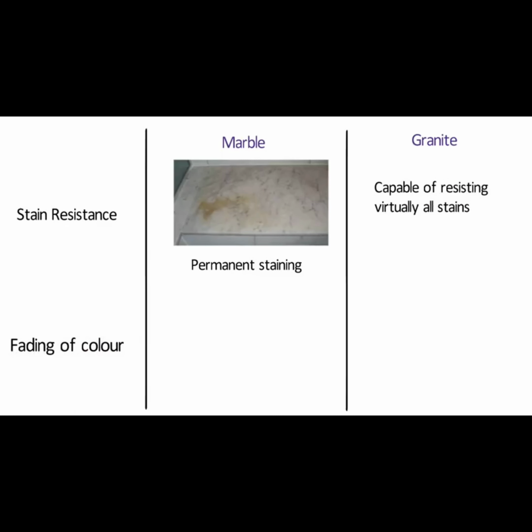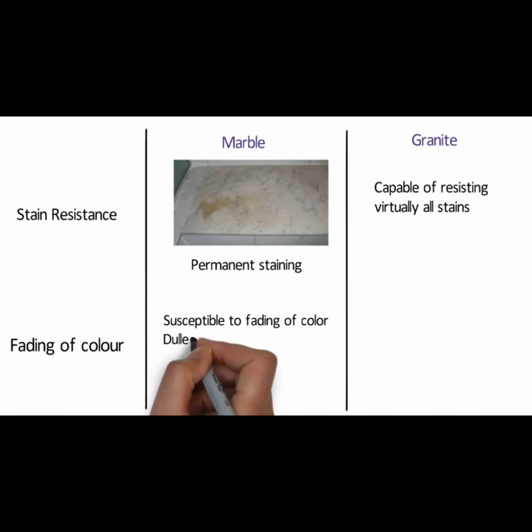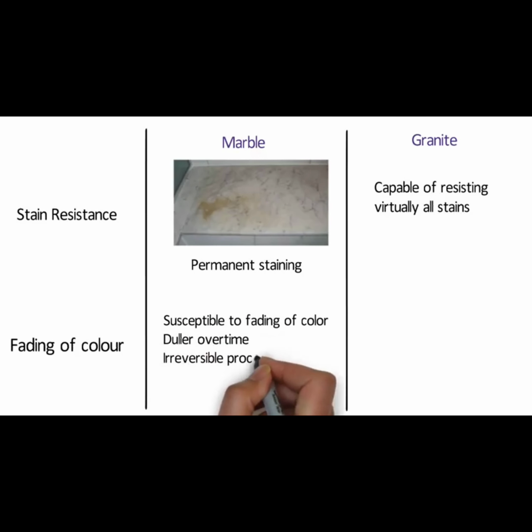Fading of color. Marble is susceptible to fading of color and becoming duller over time. Unlike the stains which can be removed, a dulled marble has no way of getting its shine back. It is an irreversible process and a major drawback of marble, whereas granite can retain its color.